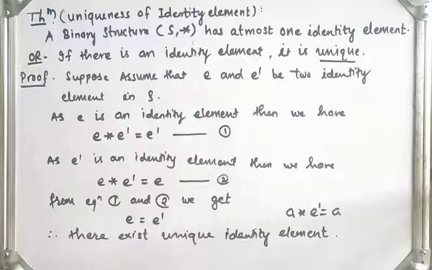Now next we will see the definition of group.